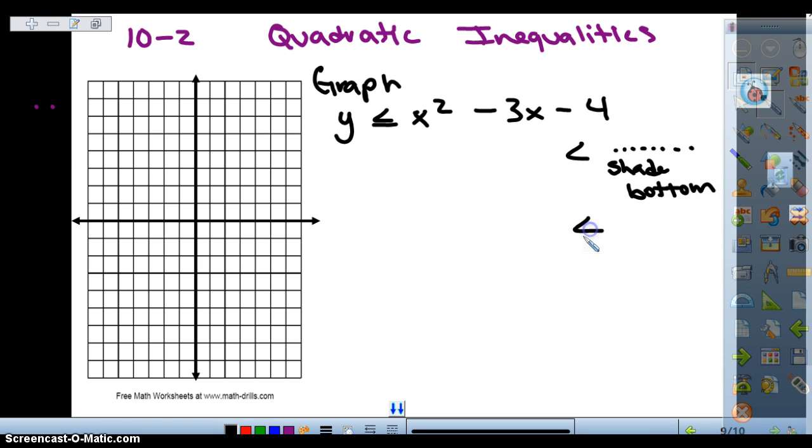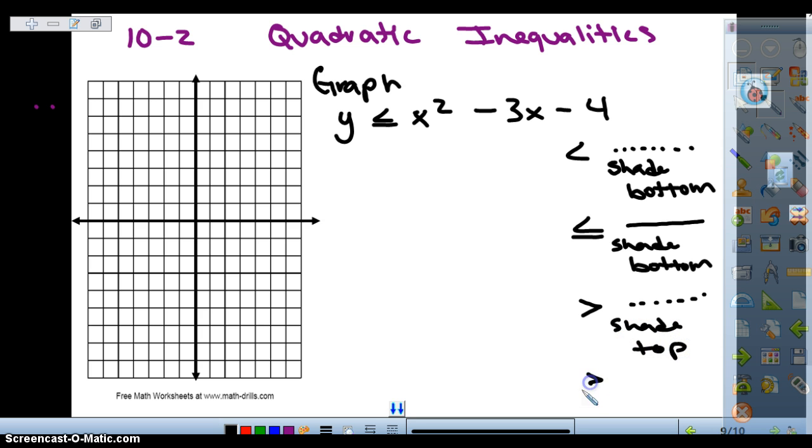Now if it's less than or equal to, will this be a solid or a dotted parabola? Solid. And will we shade the top or the bottom? We will shade the bottom because this is also less than. Now if we have greater than, will this be solid or dotted? Dotted. Will we shade the top or the bottom? If we have greater than or equal to, will this be solid or dotted? Solid. Will we shade the top or the bottom? Shade the top.